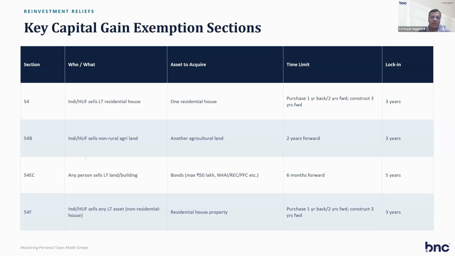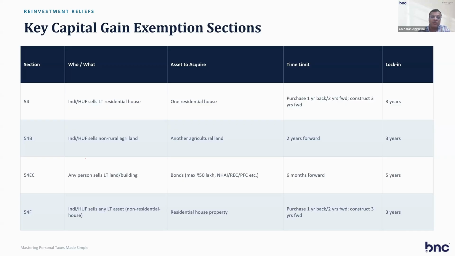54EC applies when any person sells long-term land or building. It can be any residential house or commercial property. You can purchase up to 50 lakh of bonds of NHAI, REC, PFC within 6 months of the sale, and the lock-in is 5 years. So you can claim exemption under section 54EC.